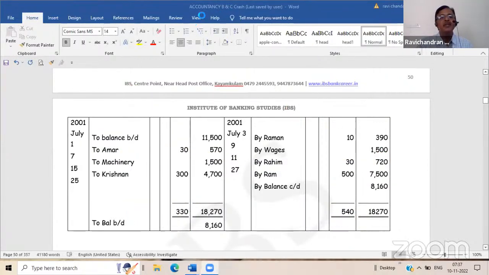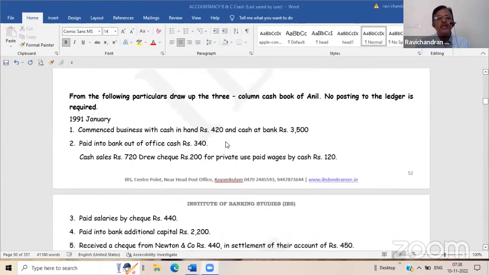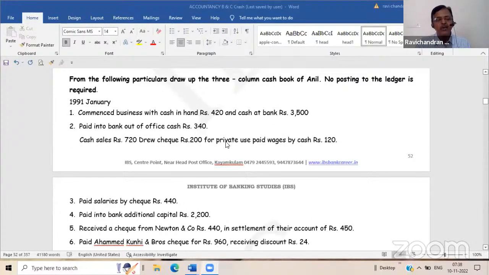In examination, sometimes they will ask: on the receipt side of the cash book, along with the receipts, whatever discount we are recording is dash. Option A, expenses. Option B, income. Option C, income or expense, like that. Then you have to remember, whenever there is a receipt, it is an expense. When you get money, you have to allow discount. When you pay money, they will give you discount. This is the rationale. Similarly, three columns are recorded in order to record your cash transactions, discount transactions, as well as bank transactions.